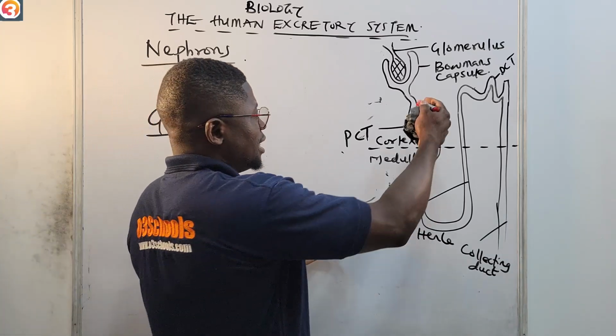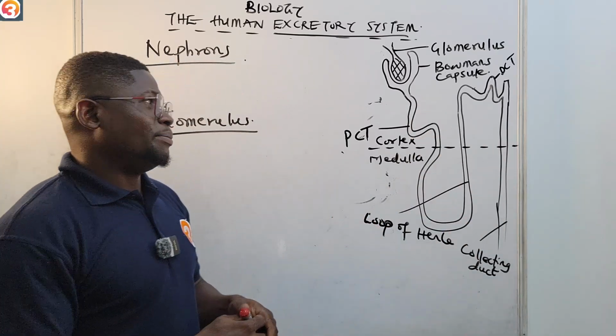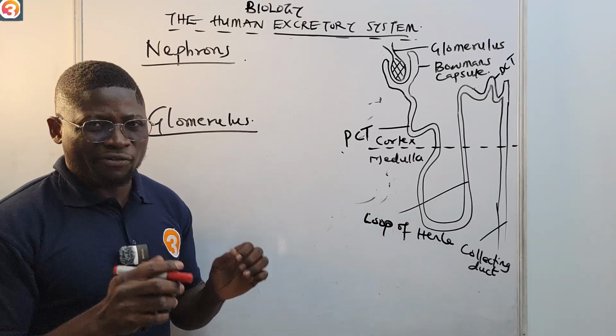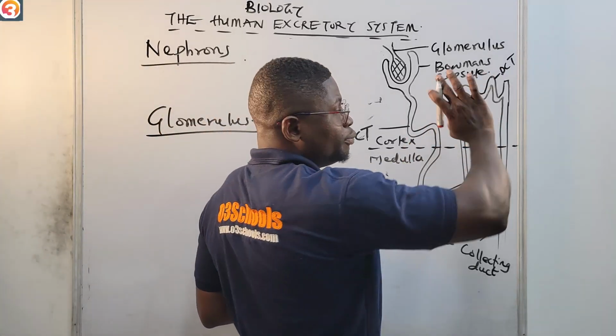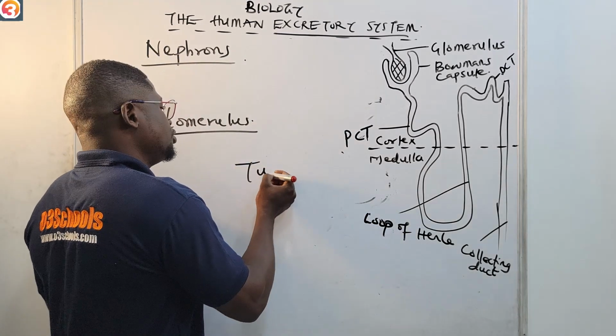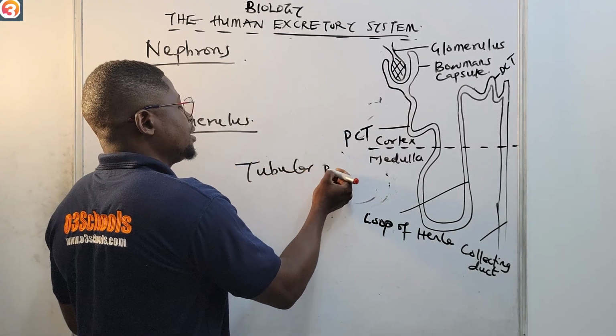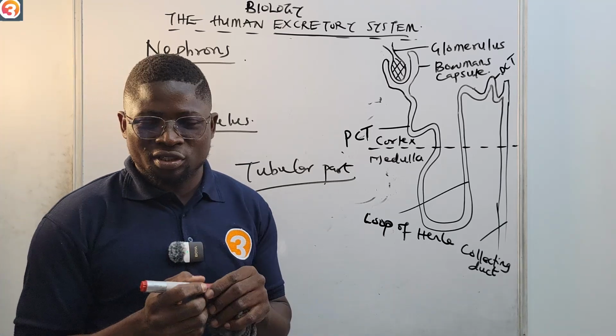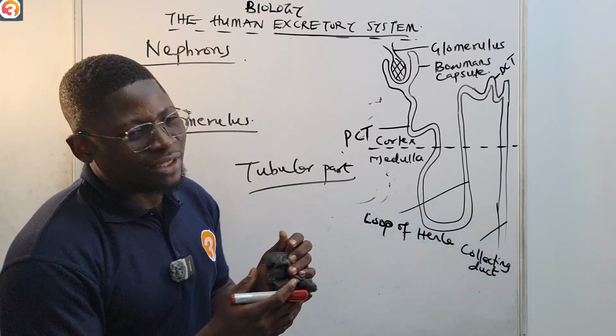Then there are a lot of blood capillaries running here and there. So that is the nephron. It also has a tubular part, a collecting duct, and many capillaries.